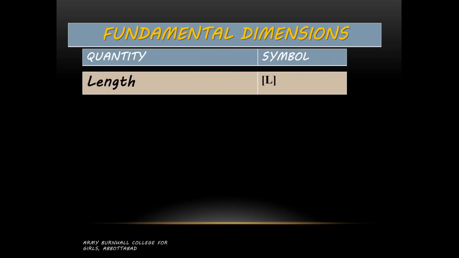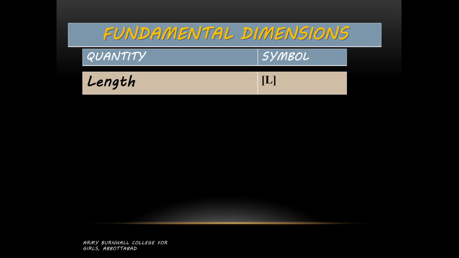So let's check it out. Length, the first base quantity, has the symbol capital L, and the notation with which we represent the dimension is square brackets. We have to write capital L within square brackets, and we will use a simple font. We will not use any stylish font, we will not use italics, just straight L. It should not be in any stylish form. It is sans serif format.